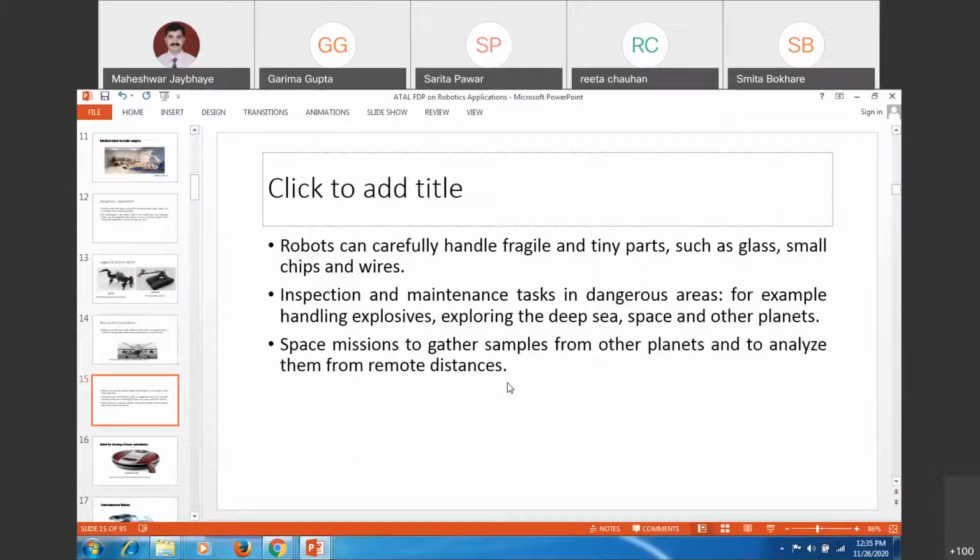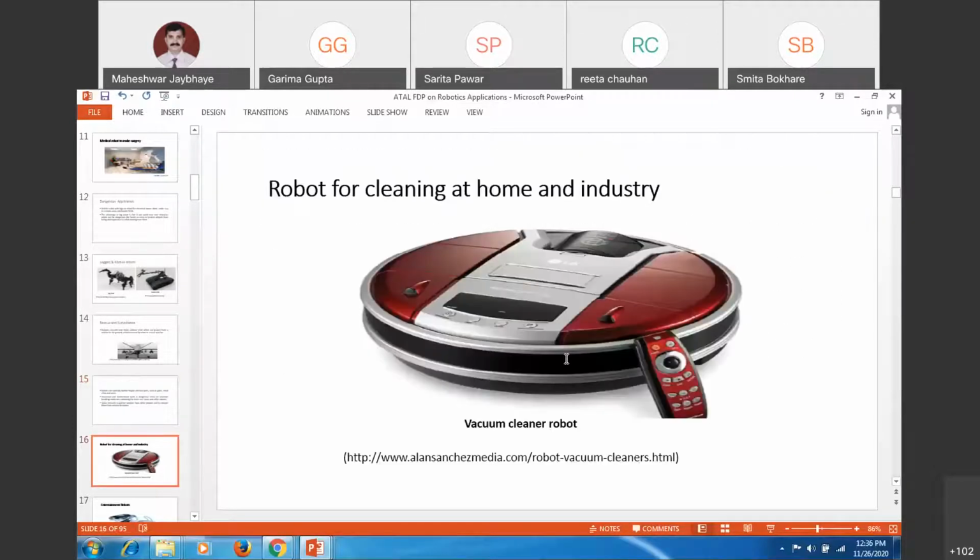Space missions can also be achieved, collecting samples from those planets, analyzing them remotely, and you can also track and control it from space. One example is the vacuum cleaner robot, where all that programming can be done, and it can be used in the home as well as for cleaning industries.